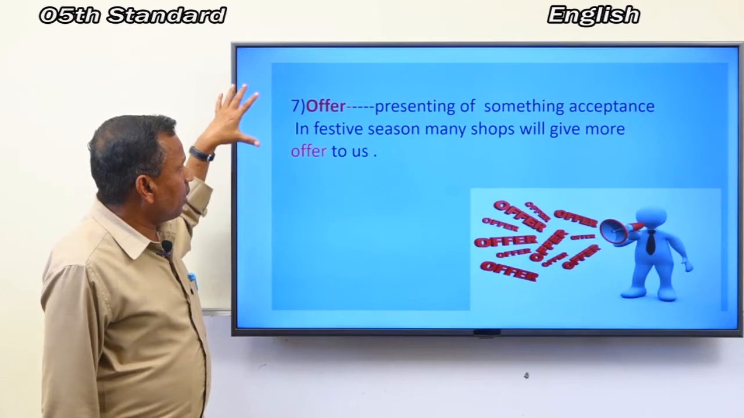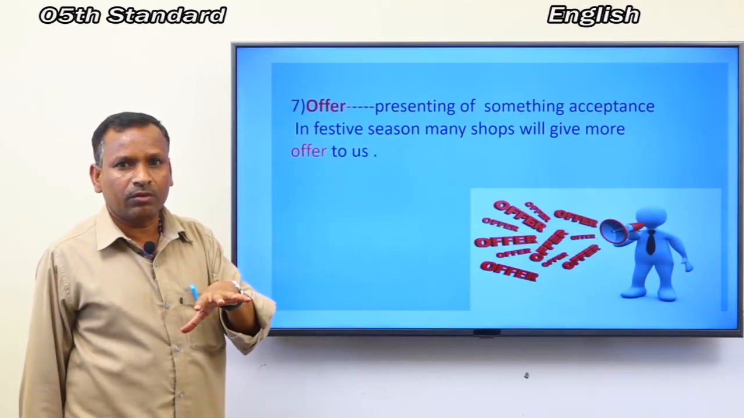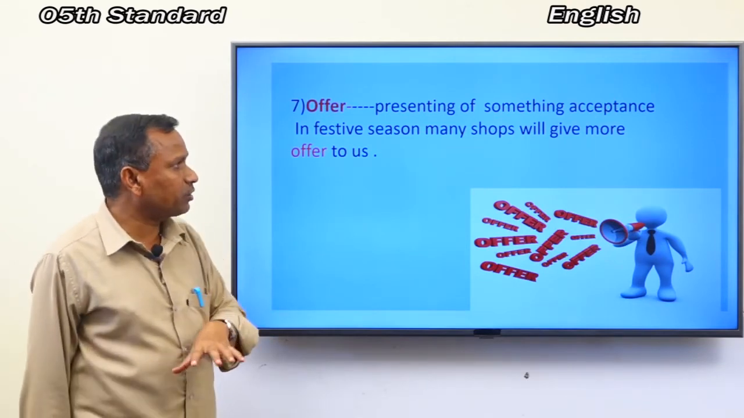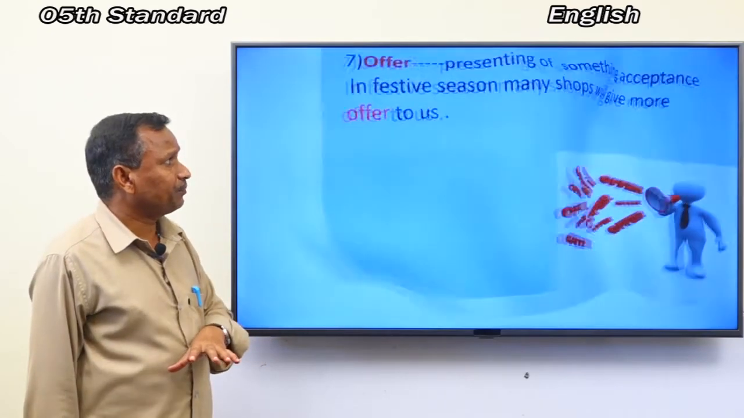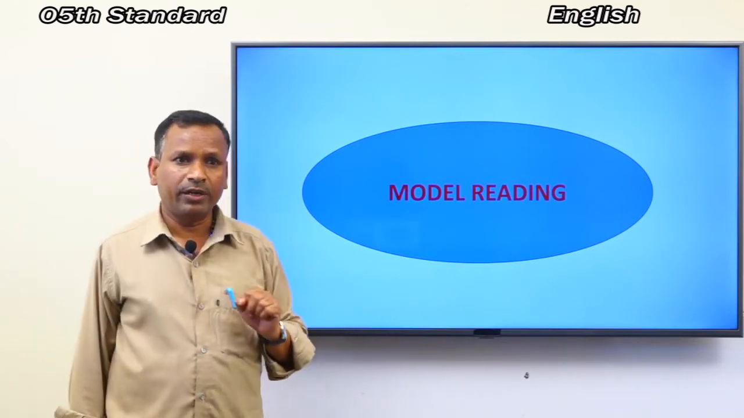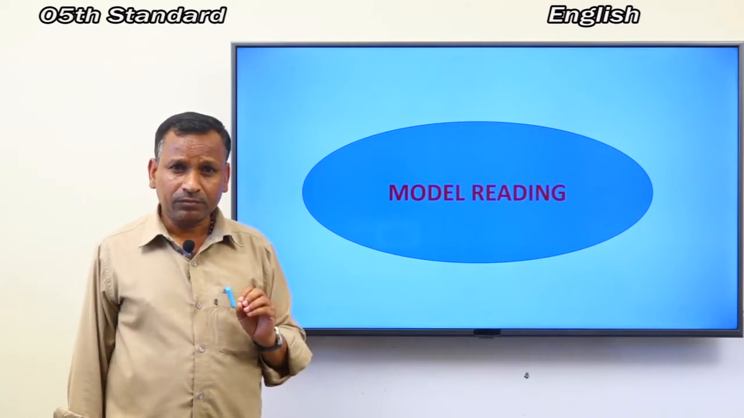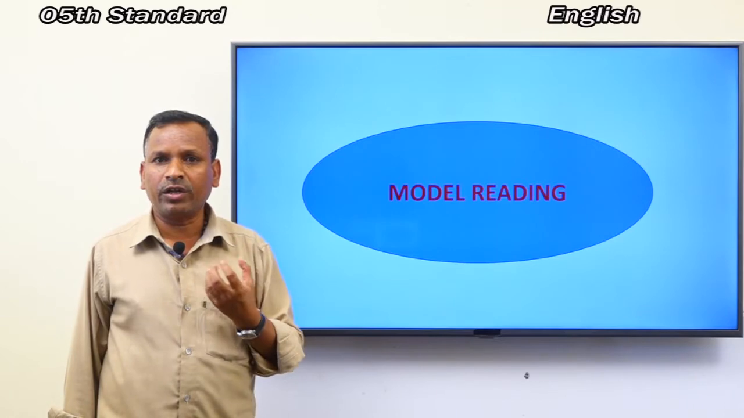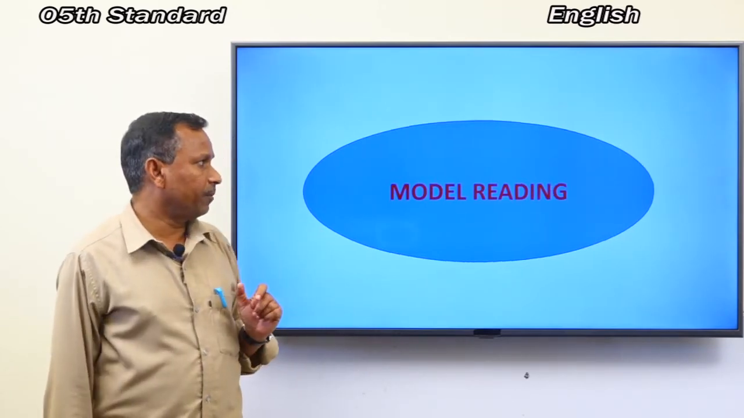So, these are all new words. You have to write them in your notebook. Okay? Copy it. Next, let's move to the next activity. Okay, children. Next one is model reading. Dear children, now I will read the lesson. You have to open your book on page number 48. Listen carefully.